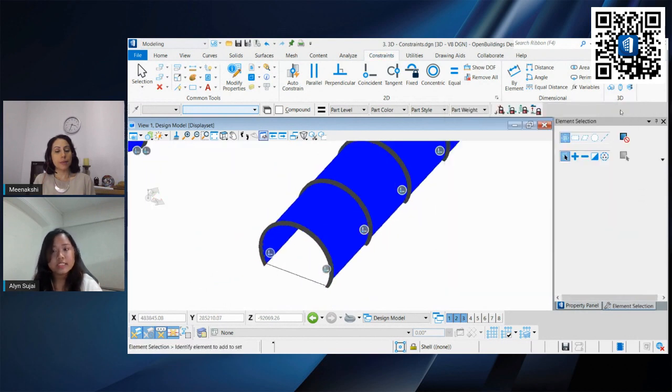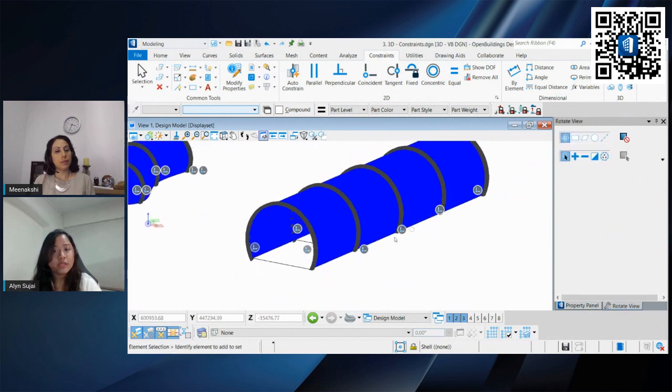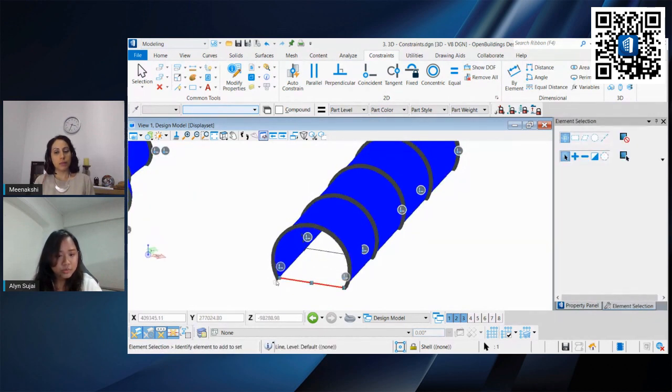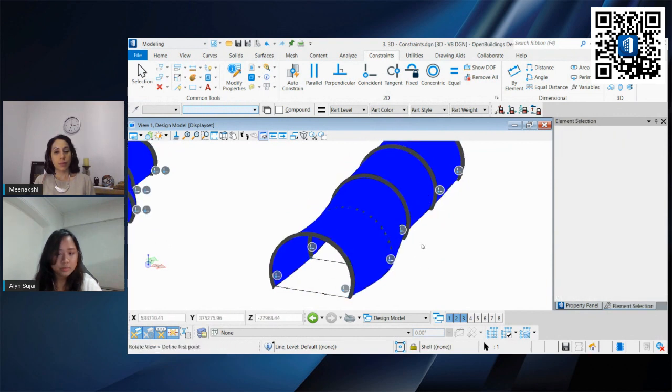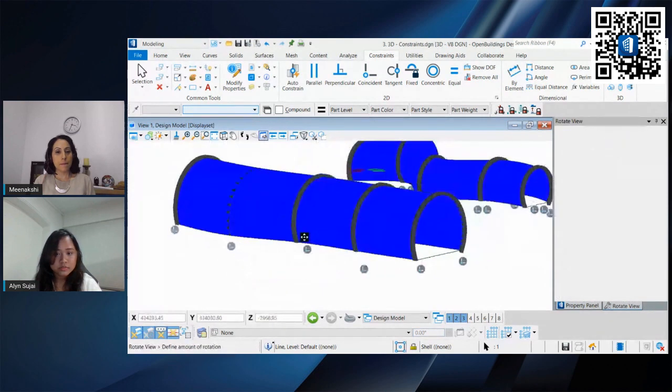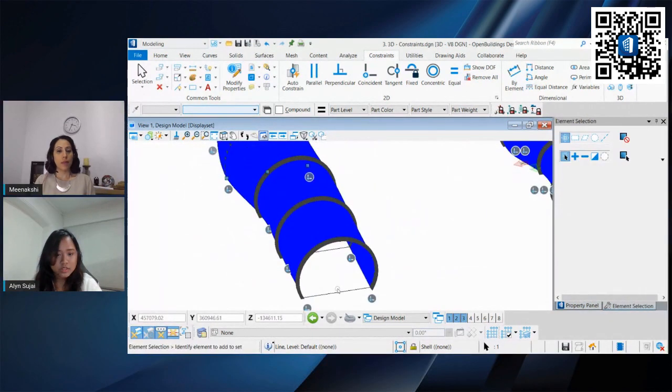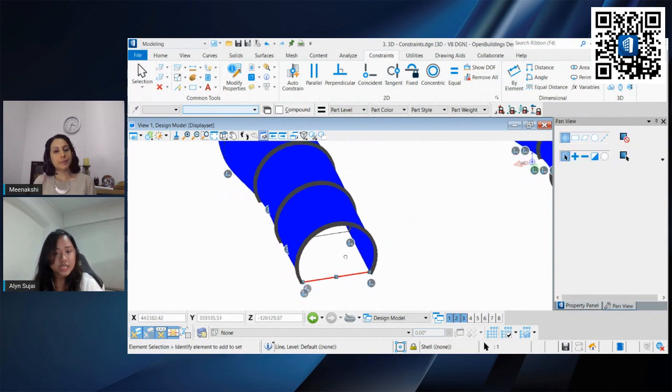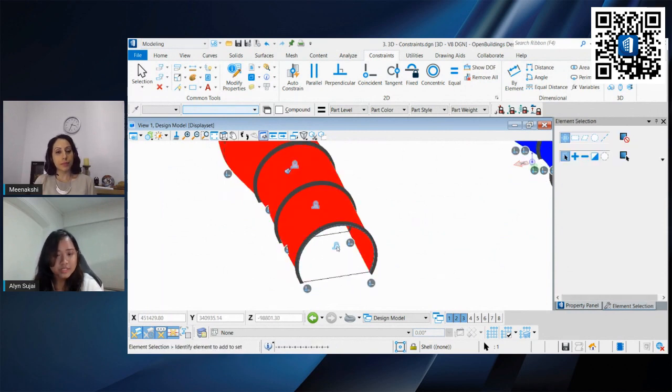So what we can do is that since it's parametric and we've applied our constraint, when we move our points, it should still be moved as well. So not only the line, if you want to change the arc, you can also do so. So let's go to the profile. We can change this arc.